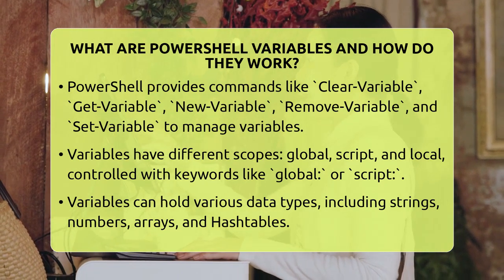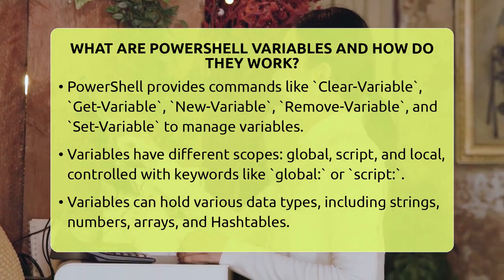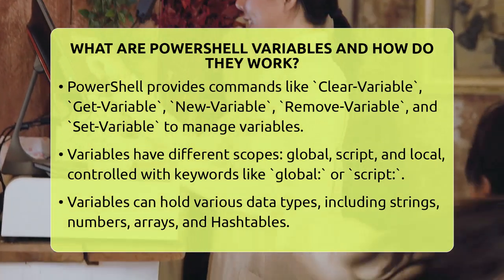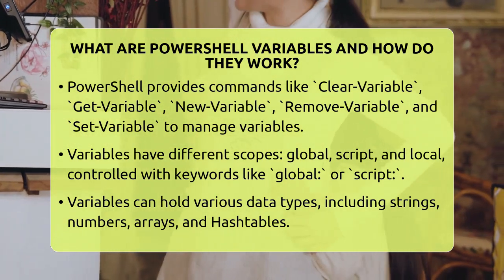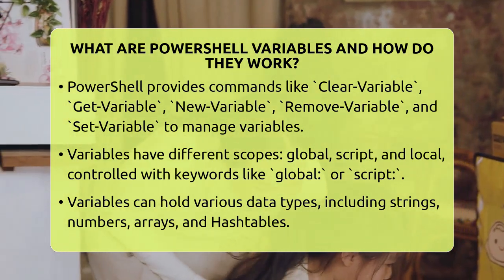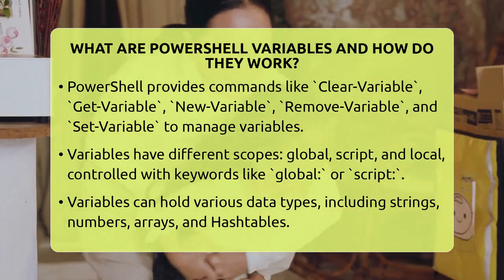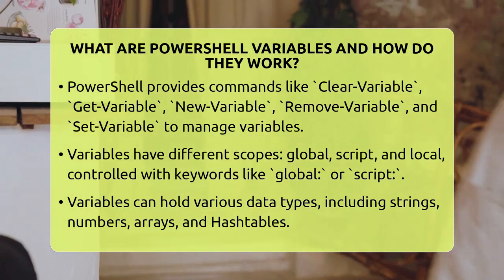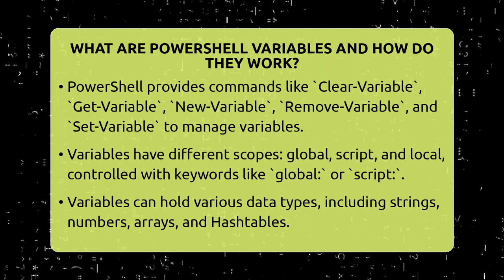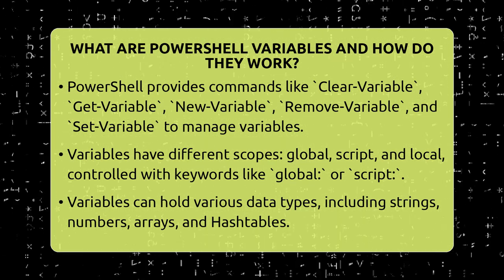Variables also have scope, which is where they can be accessed. Global variables are available everywhere in your session. Script scope variables are limited to the script or module they are created in. Local variables are only accessible within a specific function or block. You can define scope by adding keywords like $global: or $script: before the variable name.